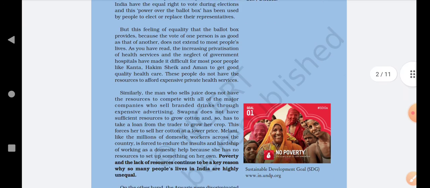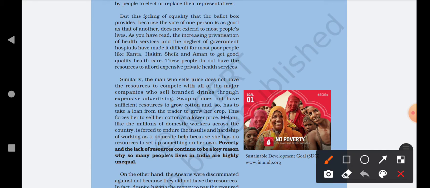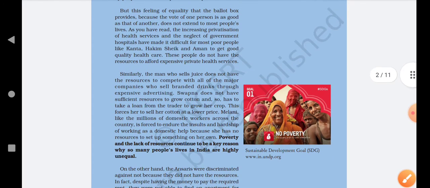Moving further, but this feeling of equality that the ballot box provides, because the vote of one person is as good as that of another, does not extend to most people's lives. So the feeling of equality which the Indian Constitution provides, that one person's vote is as good as another's, does not make any difference in some people's lives. Basically it is saying that if a poor person is giving a vote, and a rich person is also giving a vote, the suffering that a poor person is going through can't change.